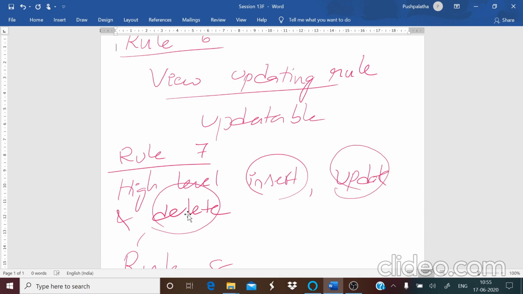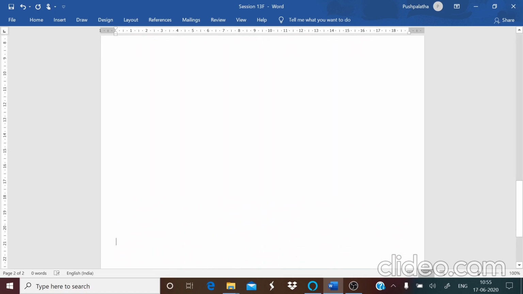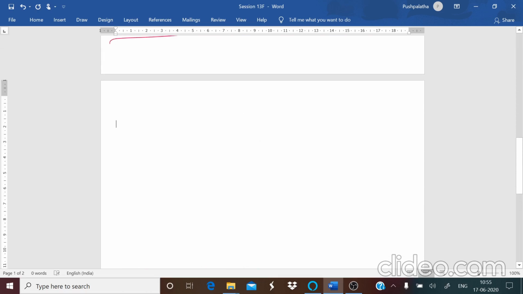If you are going to make changes, that should not make any changes in the application that is using it. So logical data must not imply any changes in the application that is being used. That is what you mean by your logical data independence.